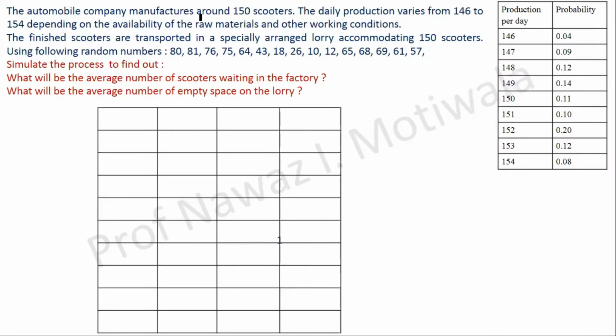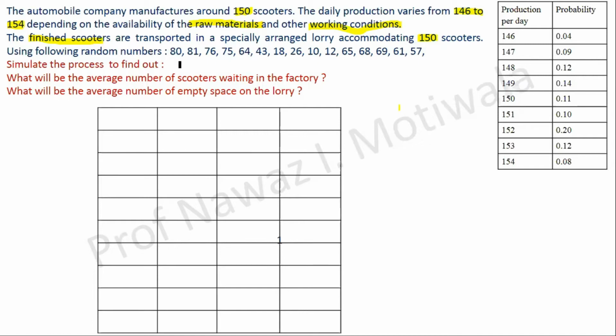Second question is, an automobile company manufactures around 150 scooters. The daily production varies. In the previous case the production was fixed. Now here the daily production is varying from 146 to 154 depending on the availability of raw materials and other working conditions. The finished scooters are transported in a specially arranged lorry accommodating 150 scooters. So the lorry in which these finished scooters are transported has the capacity of only 150 scooters.